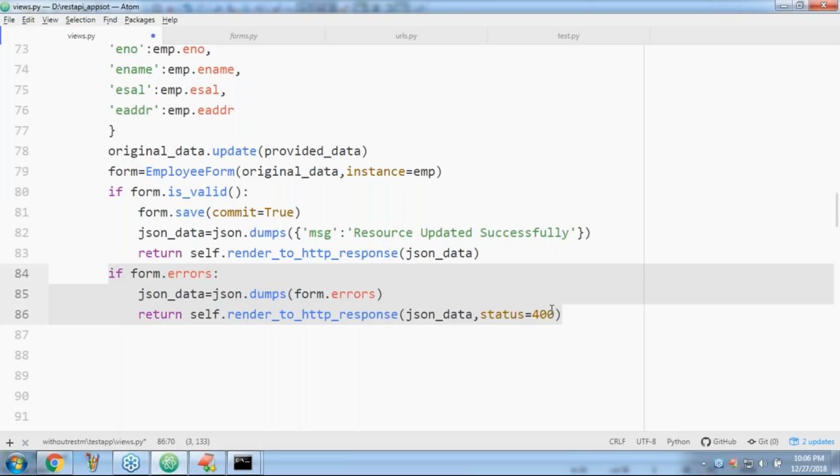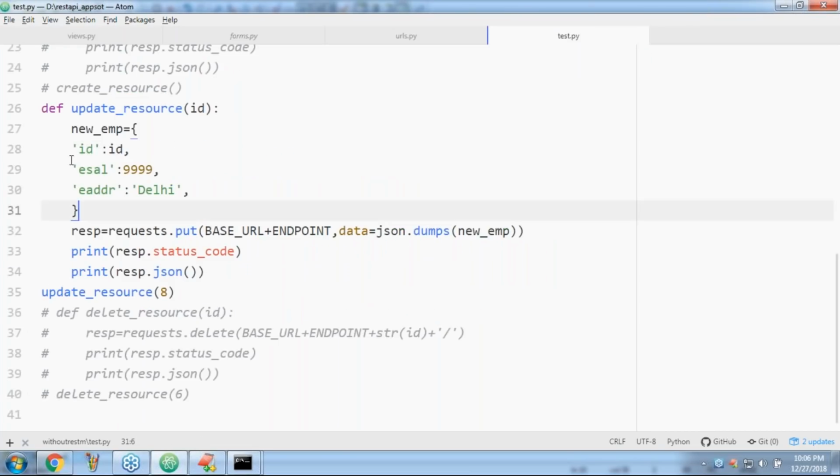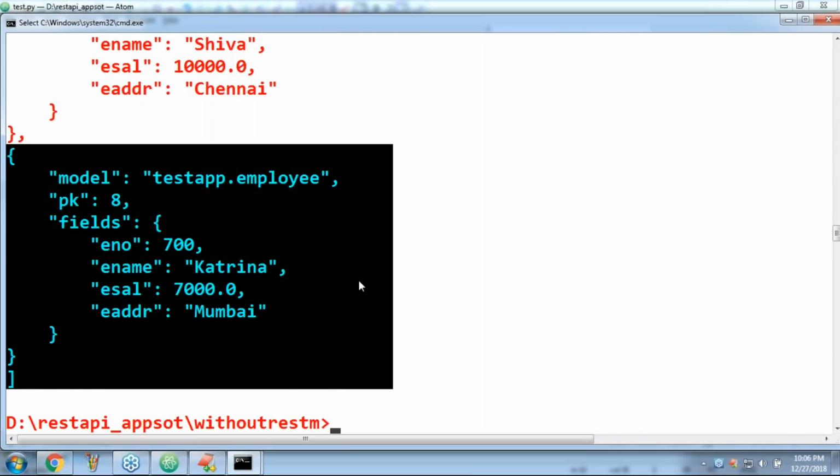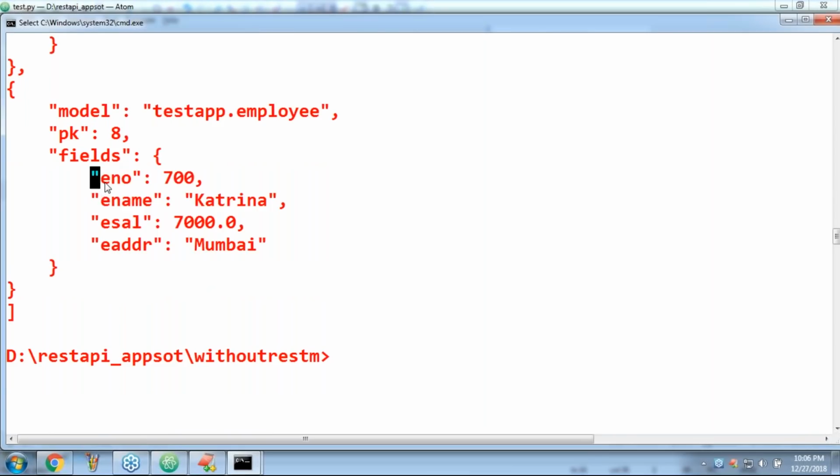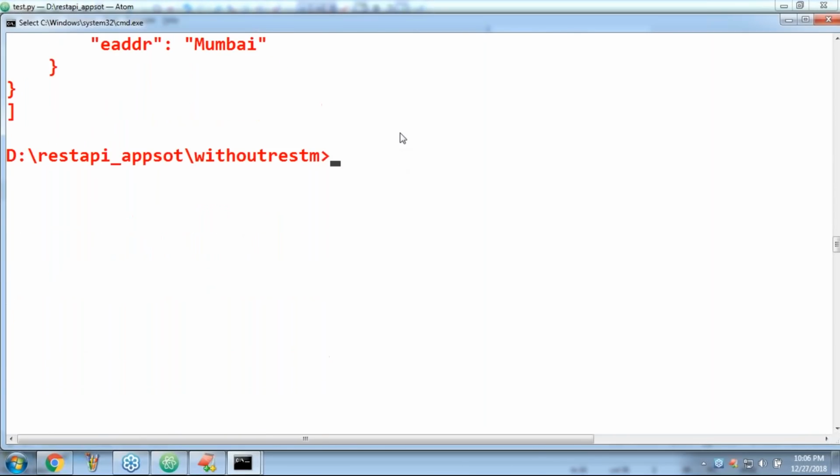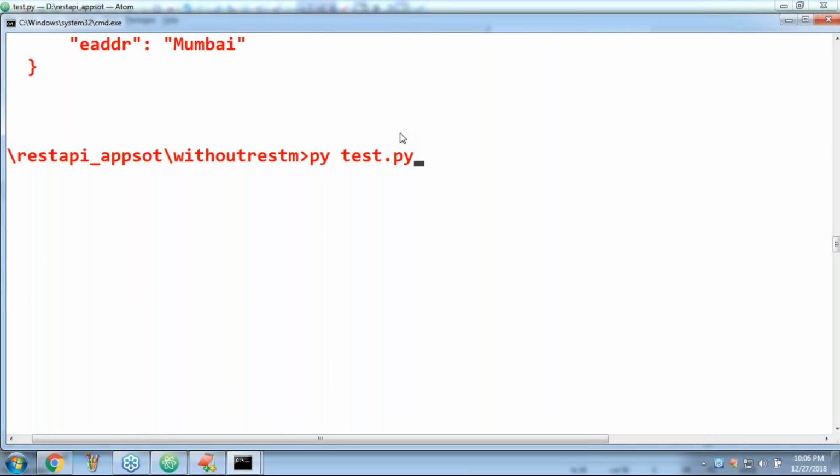Now let me start our partner application. Sir, the partner application is ready. I want to update the resource with ID 8, with the salary 9999 and Delhi as the address, with the primary key 8. Okay, this is the data there: Mumbai is the address, salary is 7000. Now let me execute.